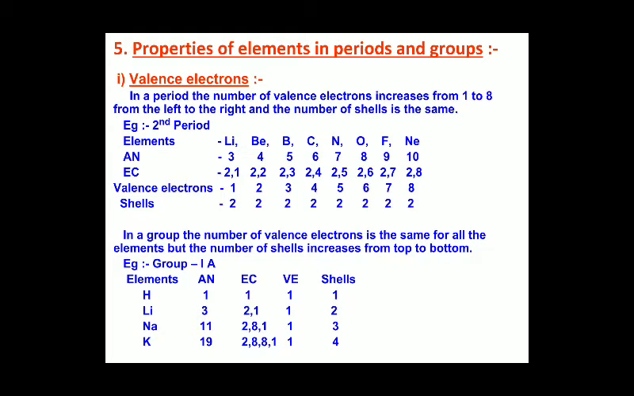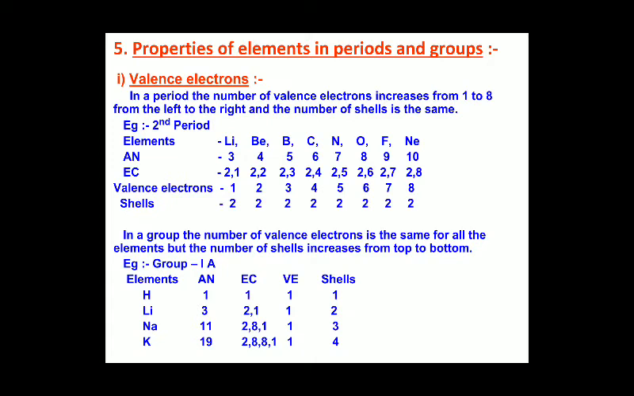If I take the second group, the valency will be 2. But when you just see along the row, if you take the first row, the valency is not the same, it is increased. For example, if I take hydrogen, the valency is 1, whereas if I take helium, the valency is 0, because it is a noble gas, that is, the element is in the 18th group.